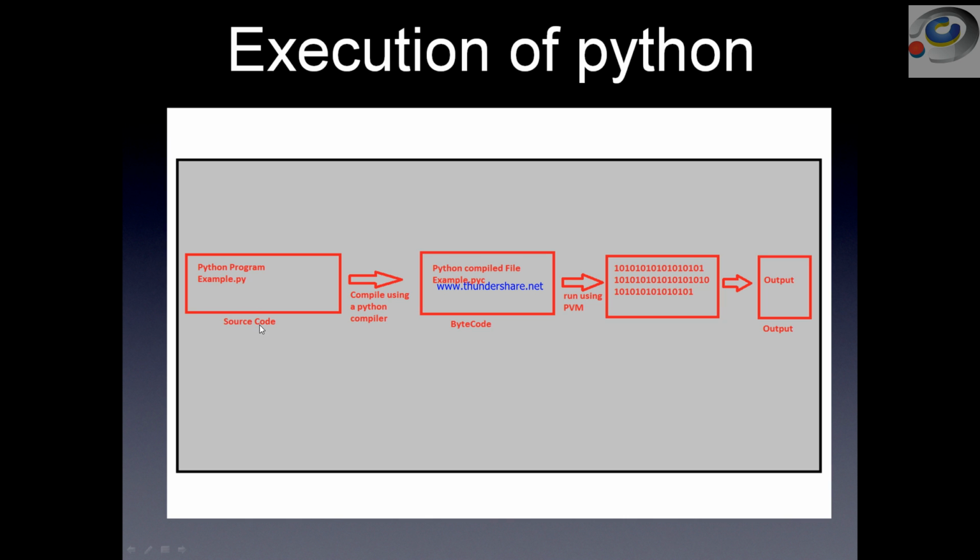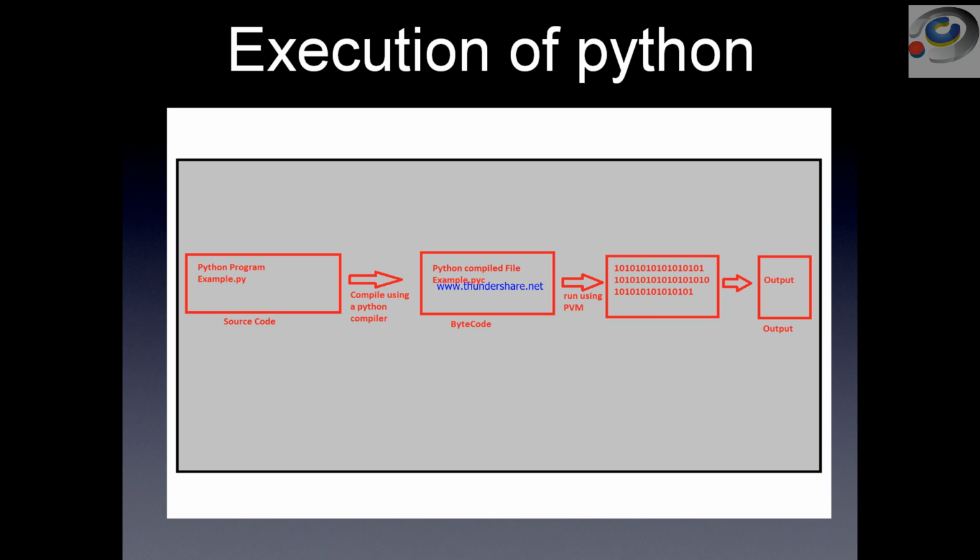We have written a Python program, and this is our source code. We don't actually need to compile it; behind the scenes, this is the diagrammatic representation that you're looking at. We simply give a command, python followed by the file name .py. Then what's happening actually inside? That's what we call the architecture.